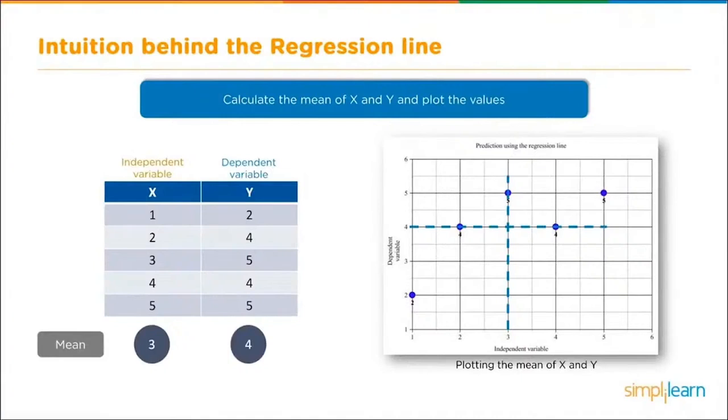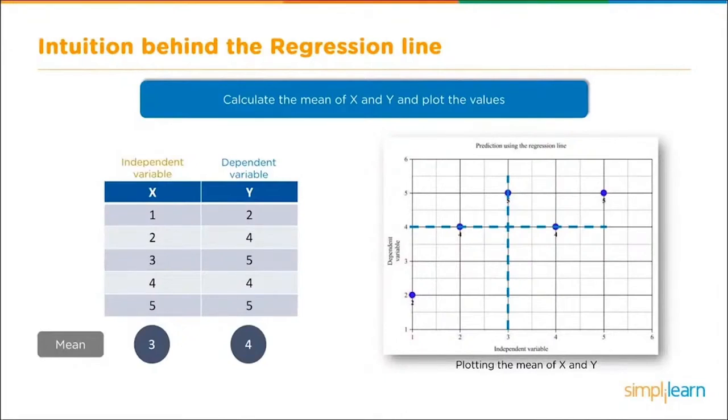The next thing we want to know is the means of each of the data coming in, the x and the y. The mean is nothing other than the average. So we add up all the numbers and divide by the total. So 1 plus 2 plus 3 plus 4 plus 5 over 5 equals 3. And the same for y, we get 4.